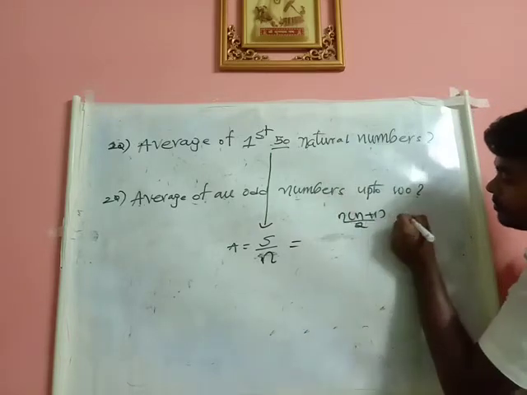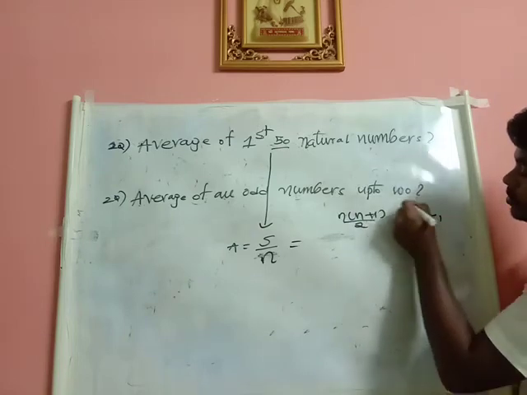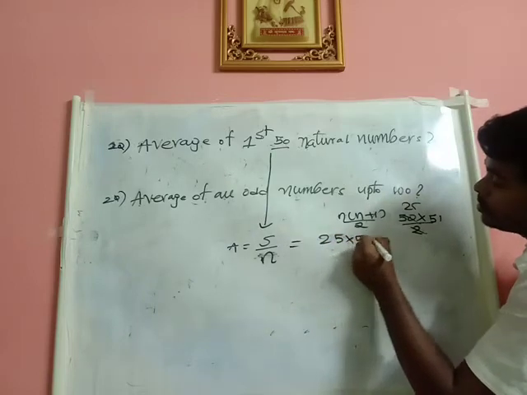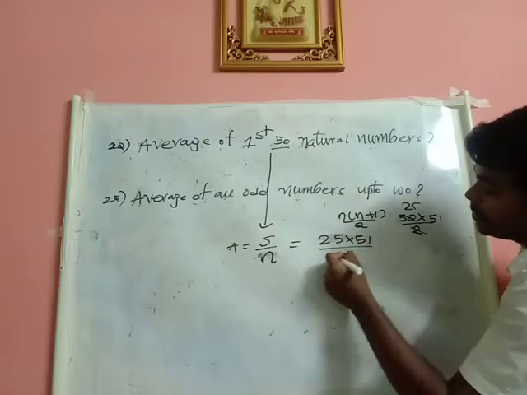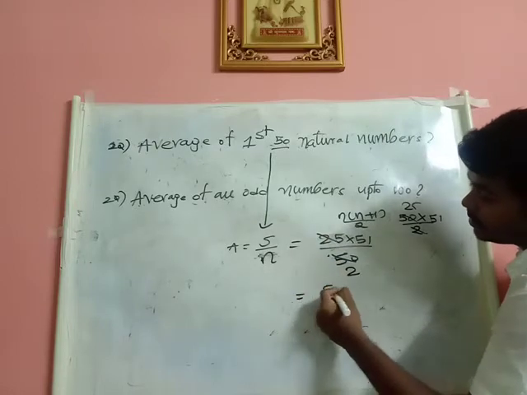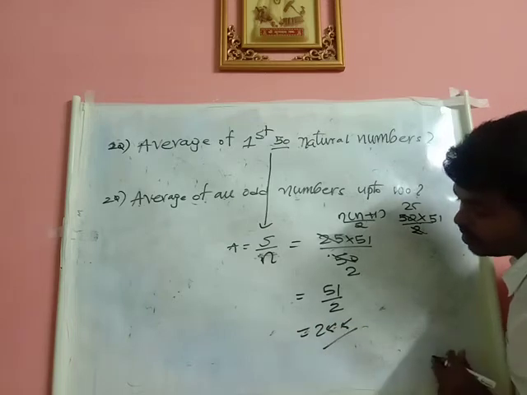So what is my n? 50 into 51 by 2. 2 ones are 2, 25 twos are 50. Now I put 25 into 51 by the total number of terms, which is 50. 25 ones are 25, twos are 50. So what is 51 by 2? You will get 25.5. So the average will be 25.5.